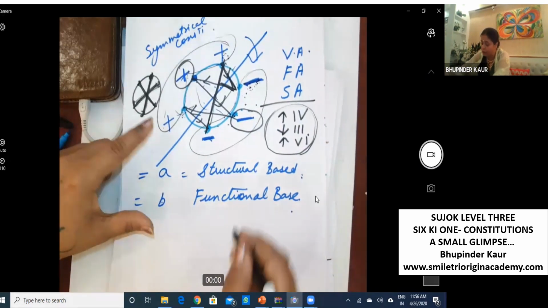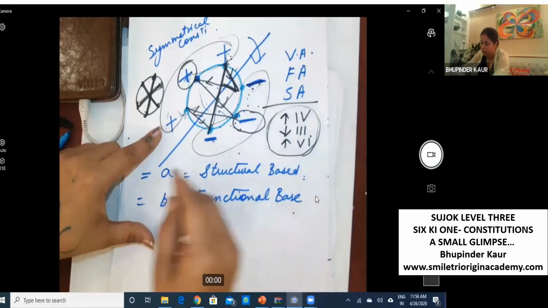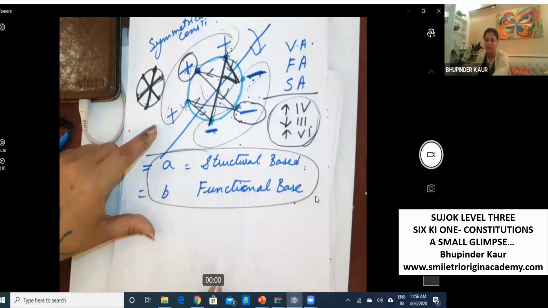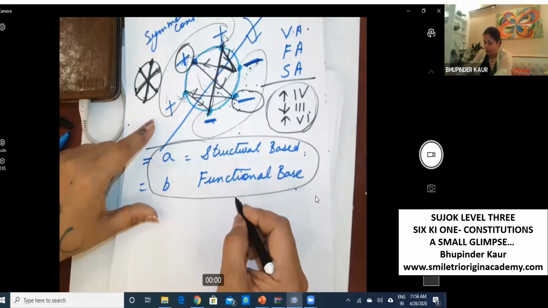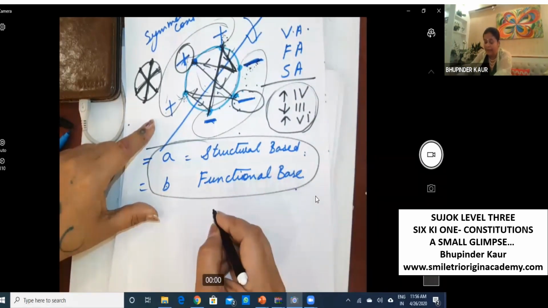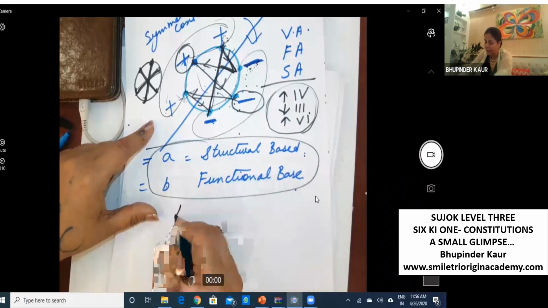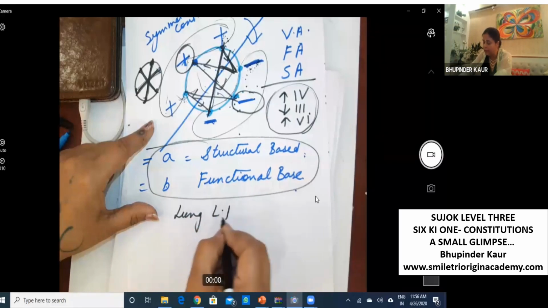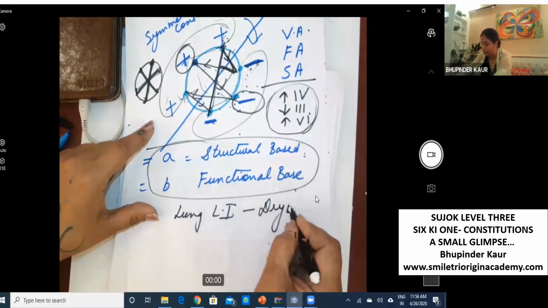Structural, but before understanding whether this is structural or functional, we should understand the big story of this. Our meridian system, for example, lung and large intestine, we say this is dryness energy.